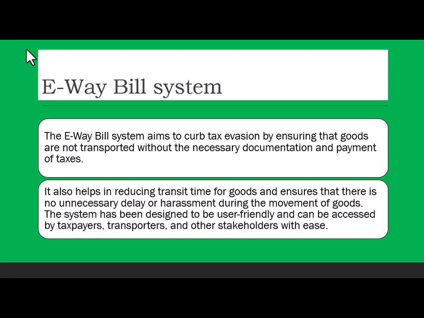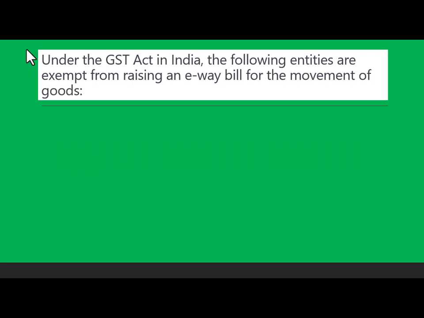But the only thing is that it is only applicable for B2B. B2C, where there are maximum chances of leakage, it's still a gray area there. So if you go to a supplier and say, send me an e-way bill, he will not be able to, because you are the ultimate consumer. Okay. Fine.